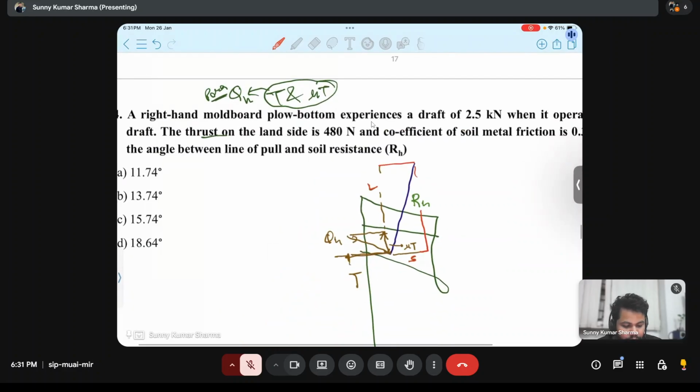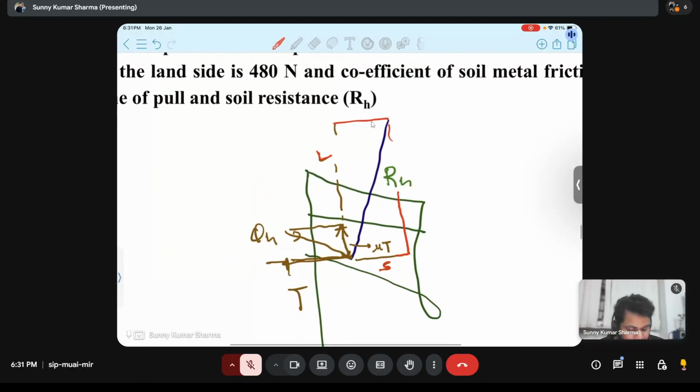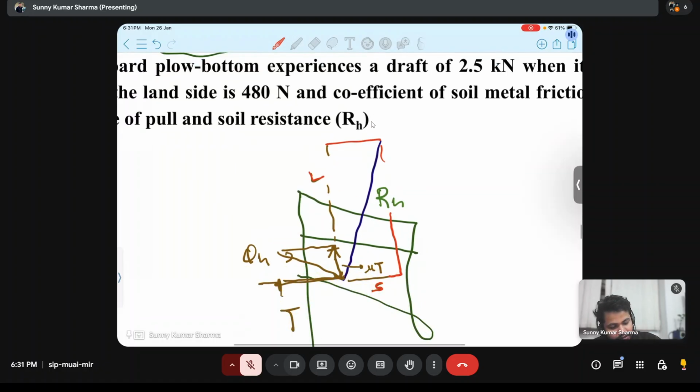A right-handed moldboard plow bottom, shown in the example, experiences a draft of 2.5 kilonewton when it operates without side draft. So this is the key point. It operates without side draft, so where will be the PH or PX? This is the draft, and it is operating without side draft. So this is only the PH or PX.